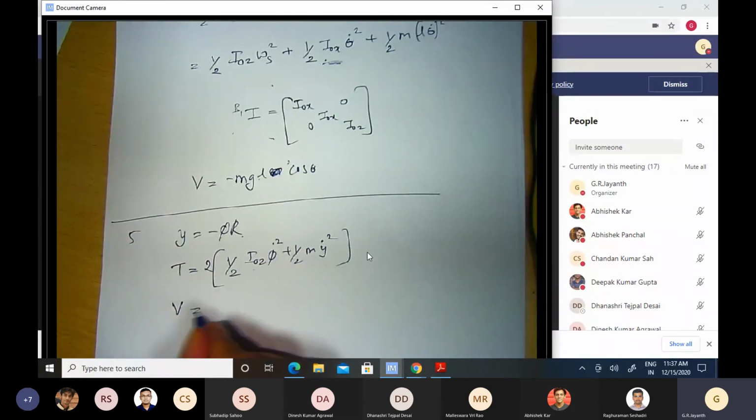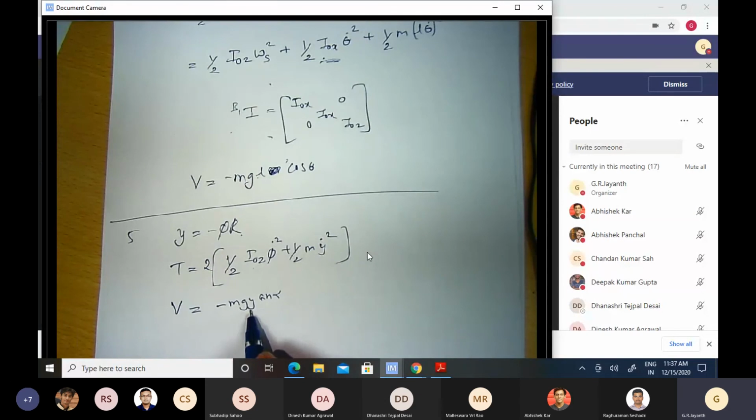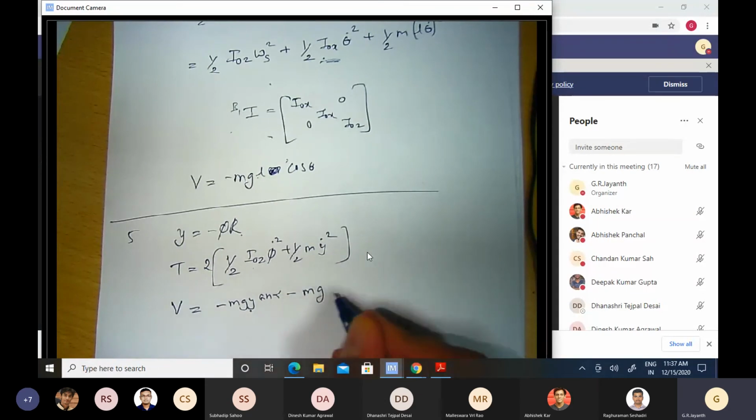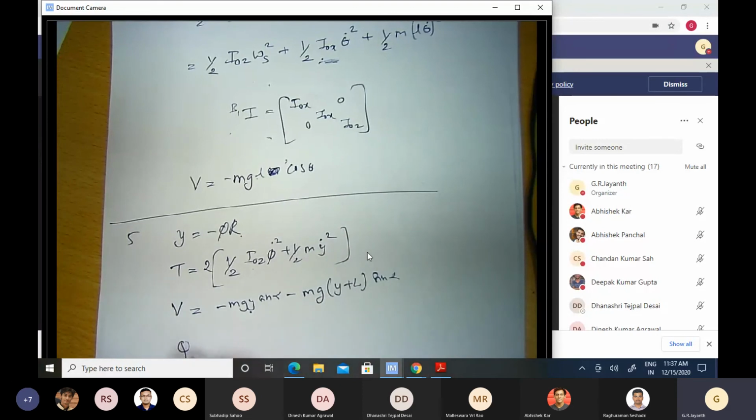What about the potential energy? It's minus mgy sin alpha. If you choose the top of the incline as your reference, then the first wheel's potential energy will be minus mgy sin alpha. The second wheel's potential energy will be minus mg(y plus capital L) sin alpha. That's it. Okay. What is the generalized force Q?